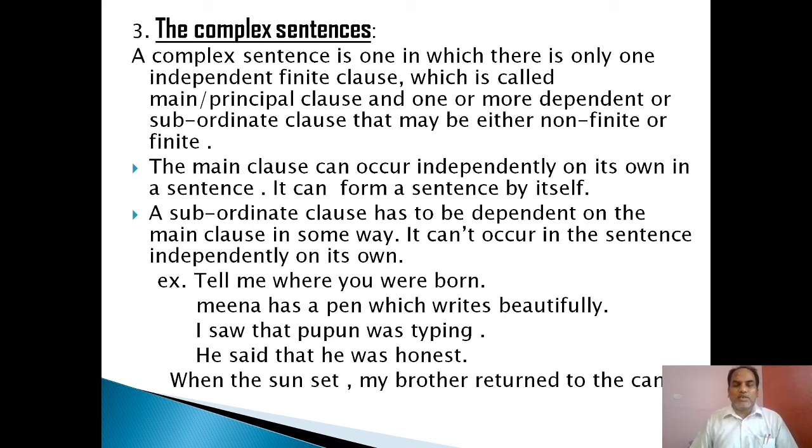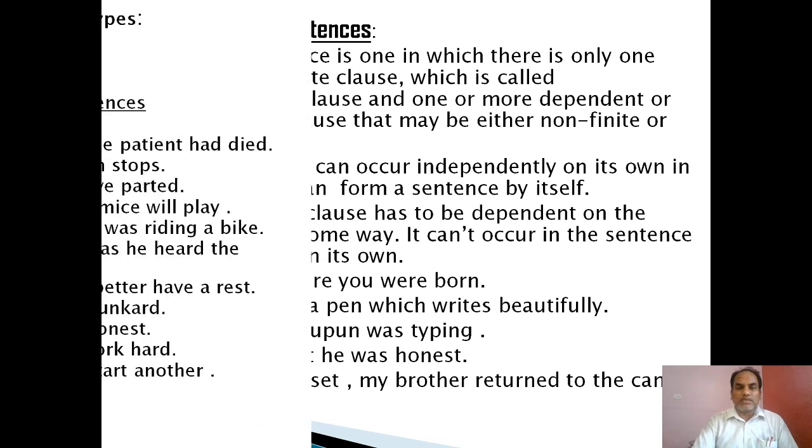I saw that Upun was typing. He said that he was honest. When the sun set, my brother returned to the camp. Two clauses are there. My brother returned to the camp is the main clause. When the sun set is the subordinate clause. So these are the examples of complex sentences.